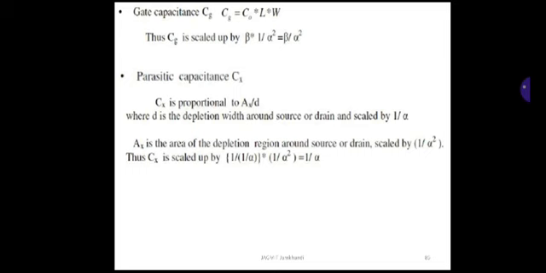Therefore Cx is scaled by 1/alpha square into 1 divided by 1/alpha, which is nothing but 1/alpha.